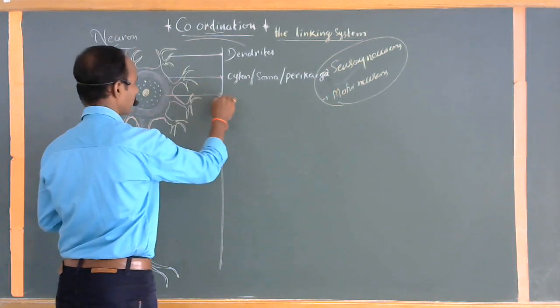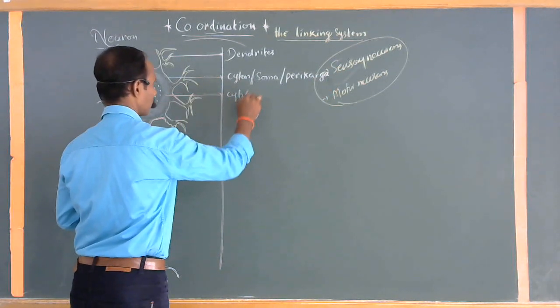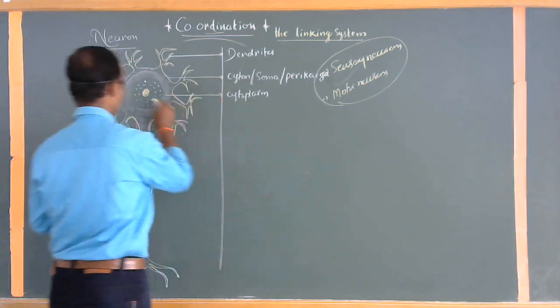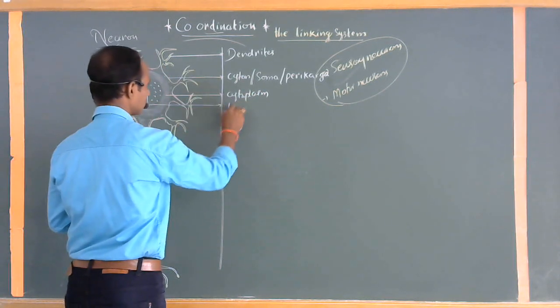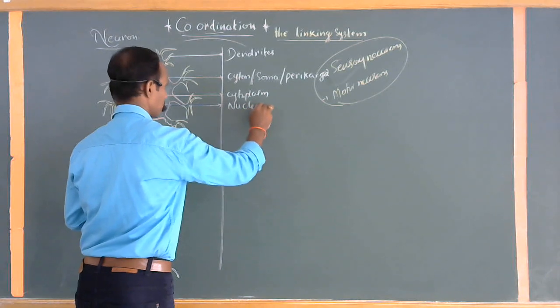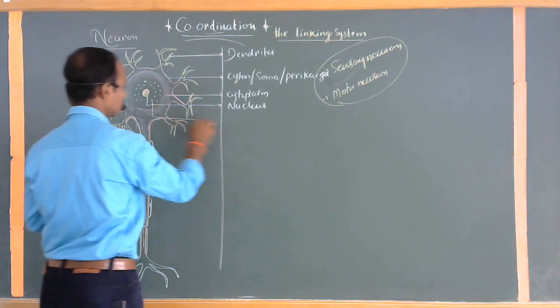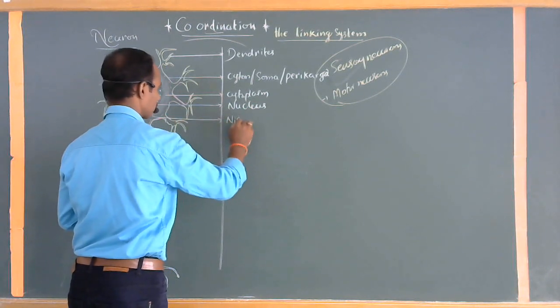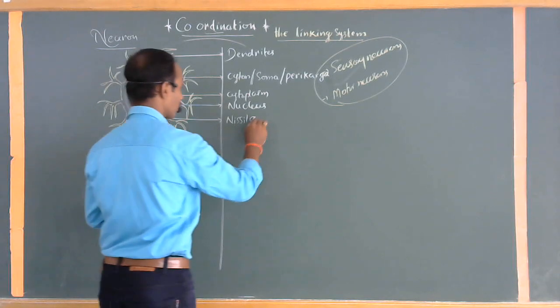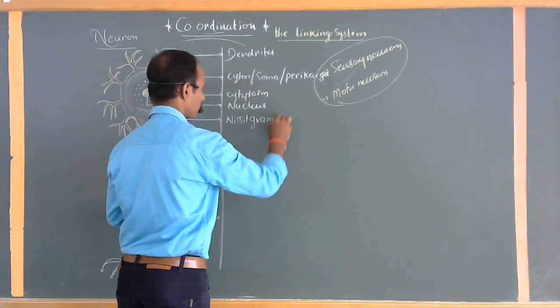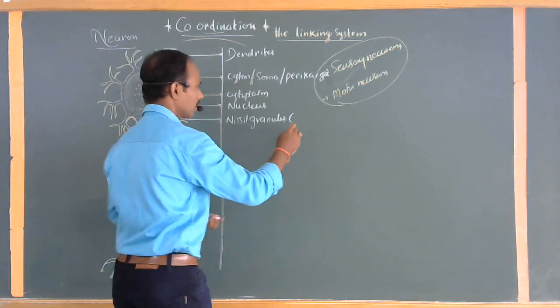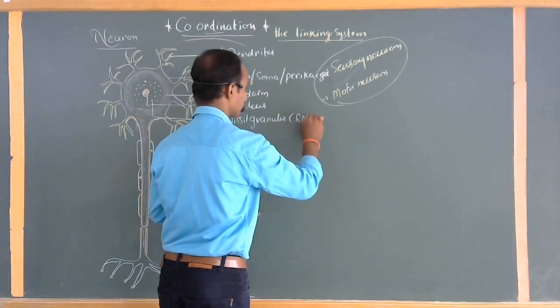This is called the cytoplasm. The dark-staining body is called the nucleus. These are called the Nissl granules, made up of RNA and proteins.